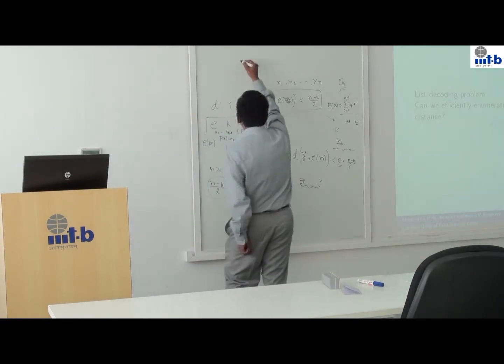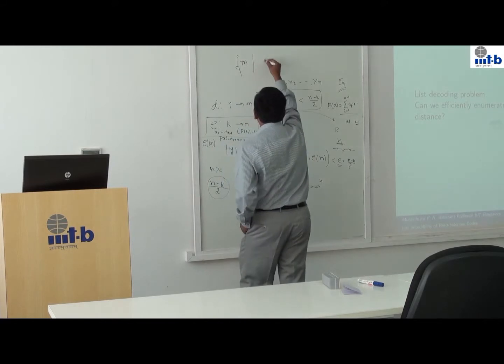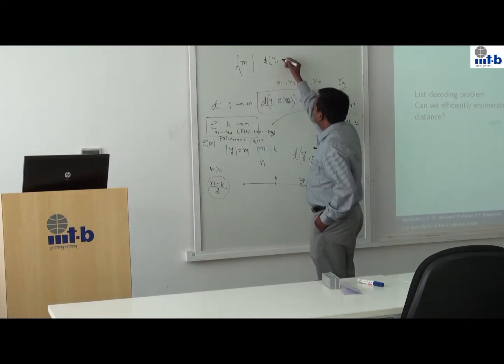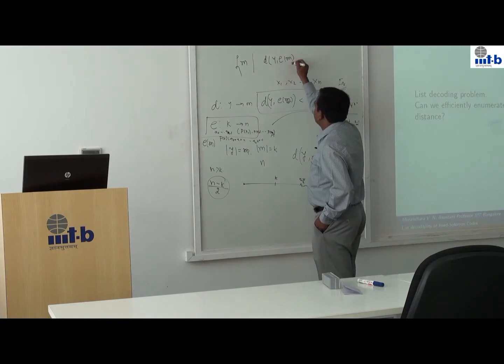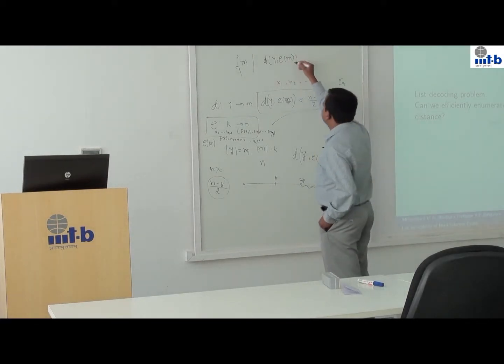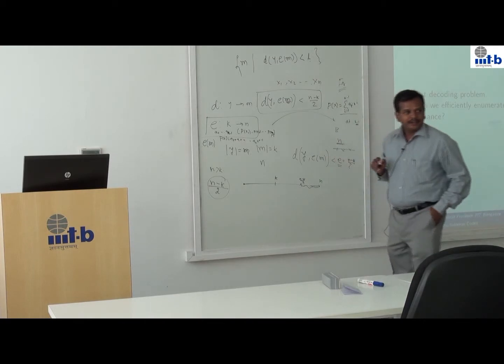So in other words, y is what I receive, and e of m is the encoding of m. I want to look at all the messages m such that the distance between y and e of m is less than a particular number L, which is a given parameter.